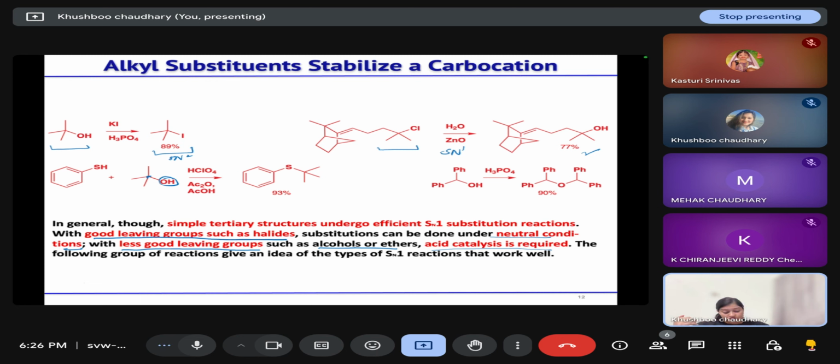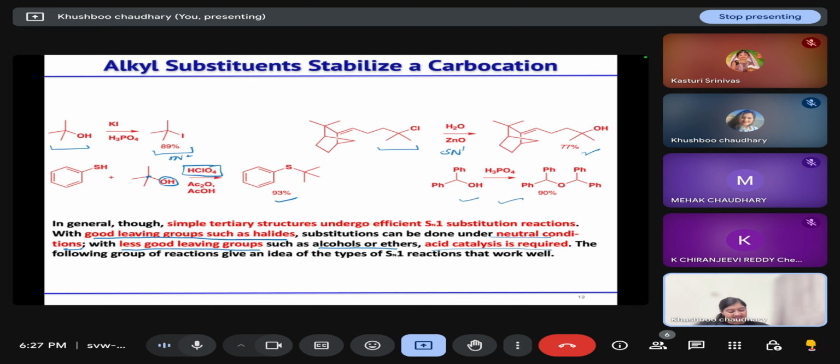So when we are doing this reaction in the presence of perchloric acid, the OH will abstract this proton, convert into a good leaving group and leave the molecule, leading to the formation of your tertiary carbocation. Then that thiophenol will attack, leading to the formation of this ether, thioether.